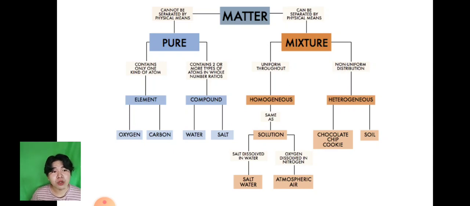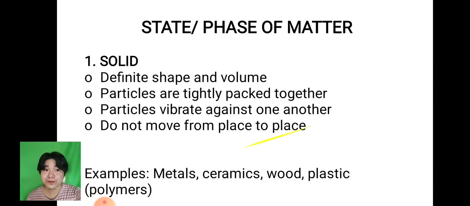And when we talk about heterogeneous, it is non-uniform. Even though you mix two materials, you can still identify them. For example, a chocolate chip cookie, right? You can see in the cookie the chocolate chips. We also have soil. So that is the nature, or some sort of overview, of matter.